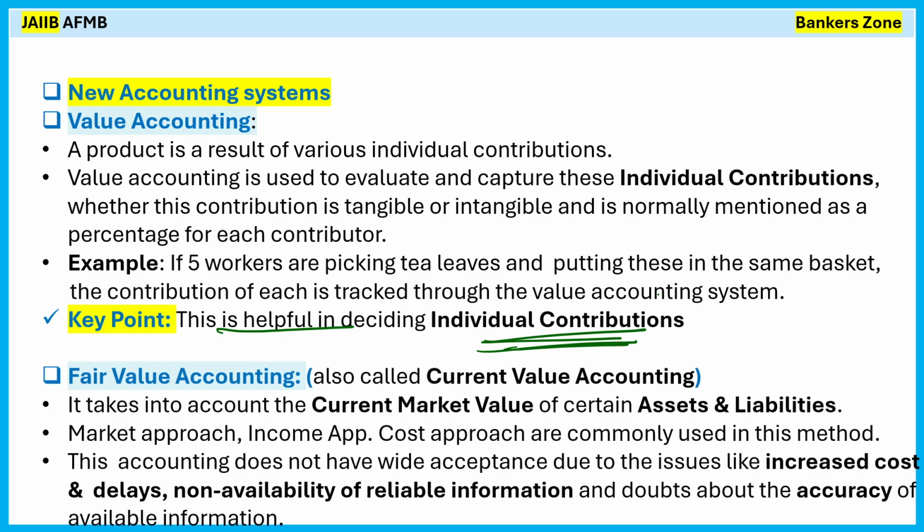Now, what is fair value accounting? It is also called current value accounting. For example, if you went into the market to purchase something and they say one cup of tea is available for 200 rupees, you will say, oh, it is very high, just offer me the fair value. Okay, 20 rupees is sufficient for one cup of tea. That is fair value accounting, right? It is also called current value accounting.